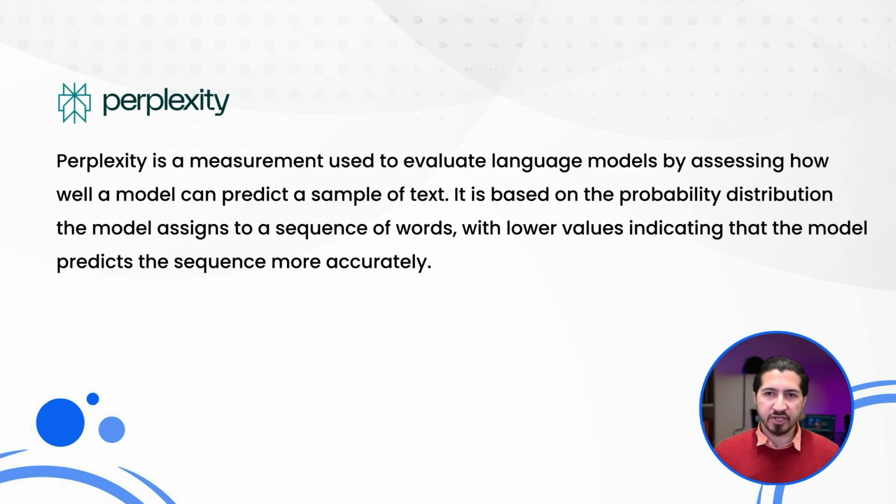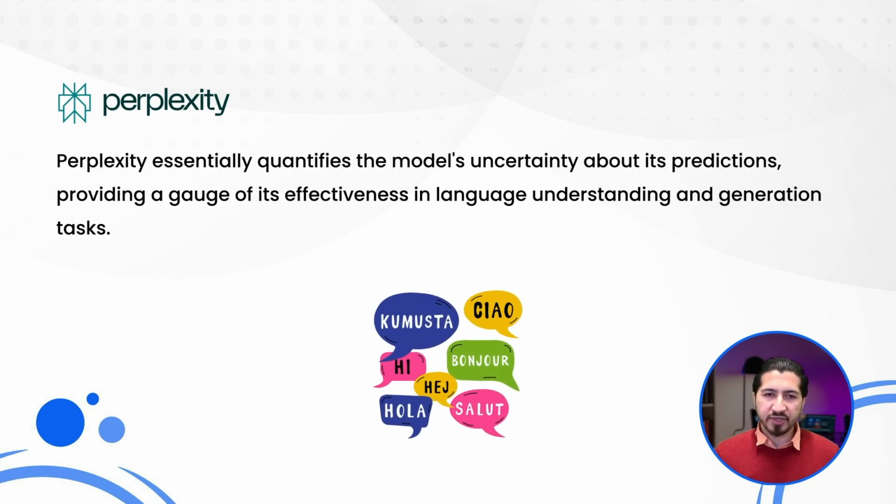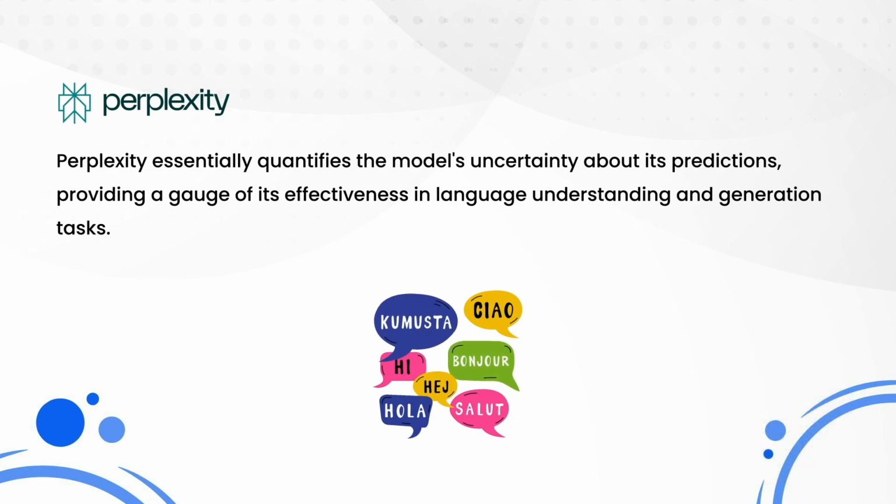Perplexity is another measurement used to evaluate language models by assessing how well a model can predict a sample of text. It is based on the probability distribution the model assigns to a sequence of words, with lower values indicating that the model predicts the sequence more accurately. Perplexity essentially quantifies the model's uncertainty about its predictions. It provides a gauge of its effectiveness in language understanding and generation tasks.